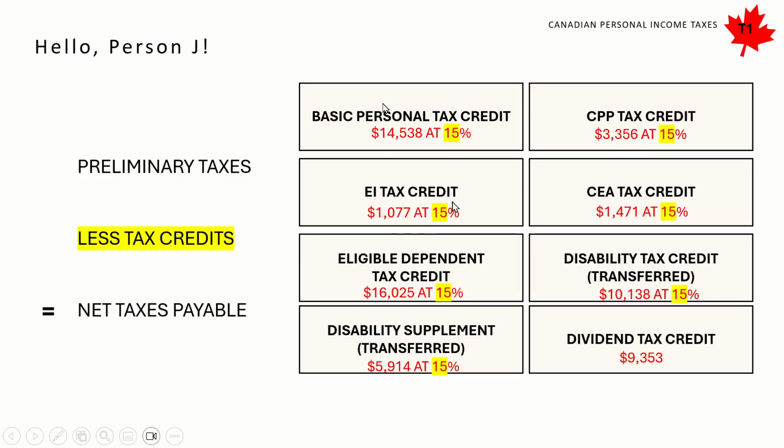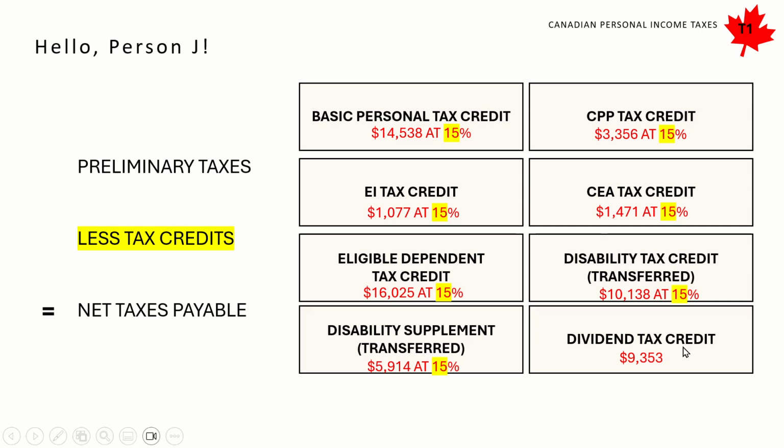Many of these tax credits are calculated in a way that, yes, there's a base amount. It looks very attractive. It looks very substantial, but in actually calculating the tax credit, we have to apply that first tax bracket, which then brings this down quite substantially so that it's a dollar for dollar, apples to apples comparison offsetting the preliminary tax. Okay, so that's a misconception I do hear from time to time, so just clarifying that.